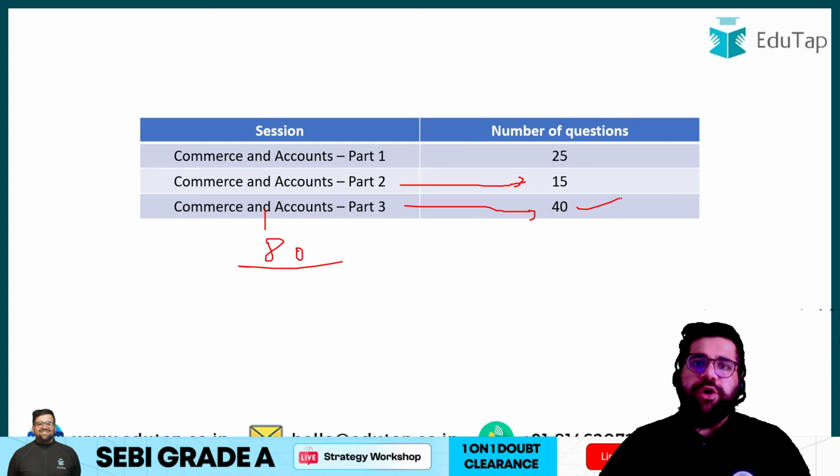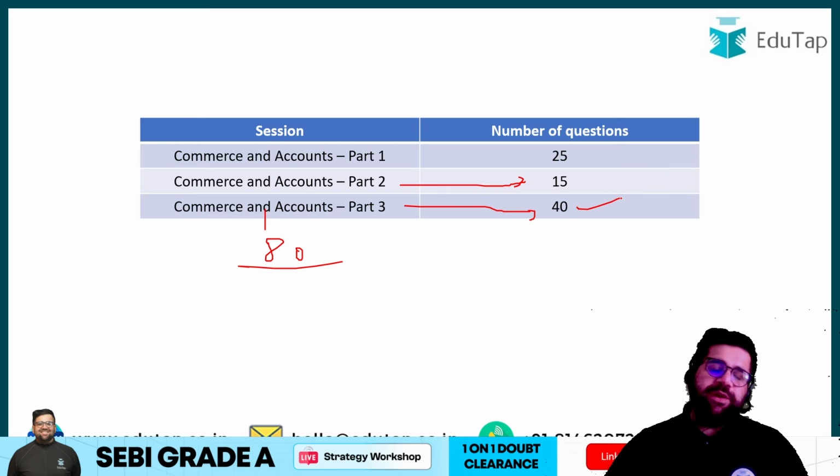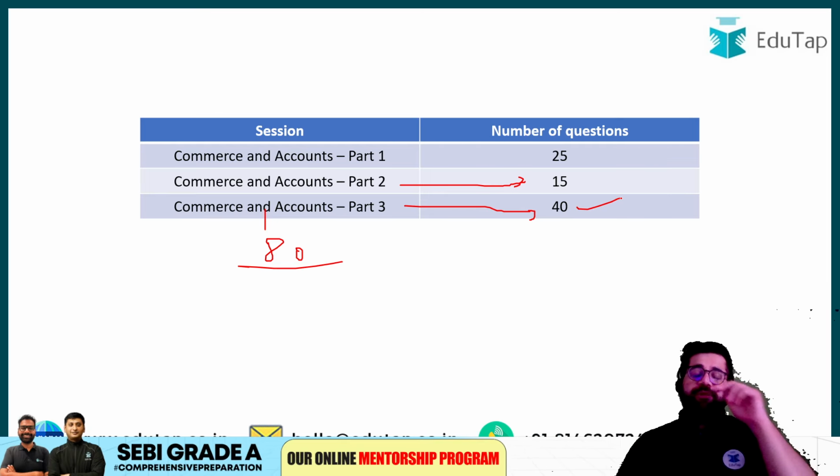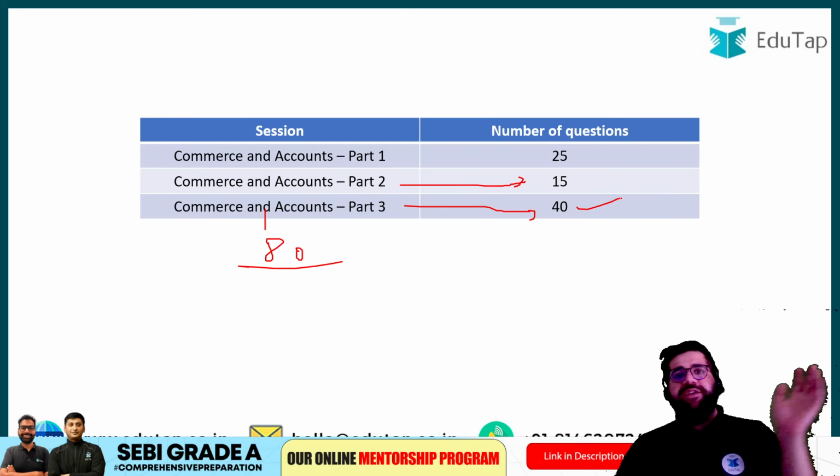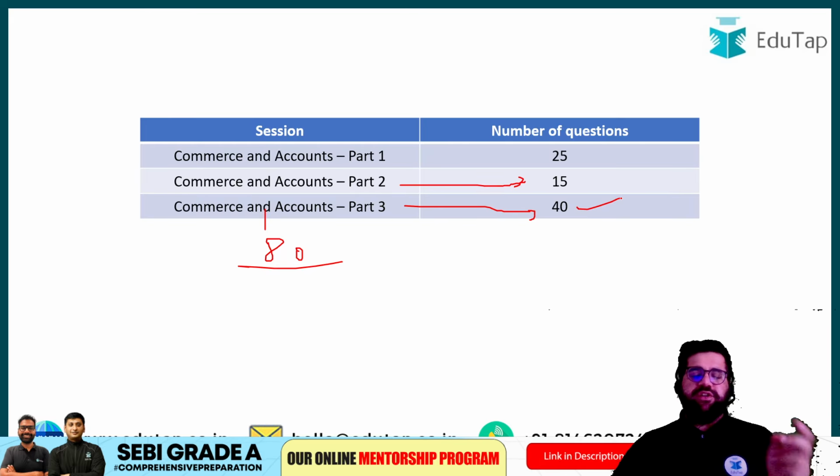Will you all come tomorrow? Yes or no? Please do let me know in the chat box. I hope you will all turn out and we will solve multiple MCQs related to numericals also.